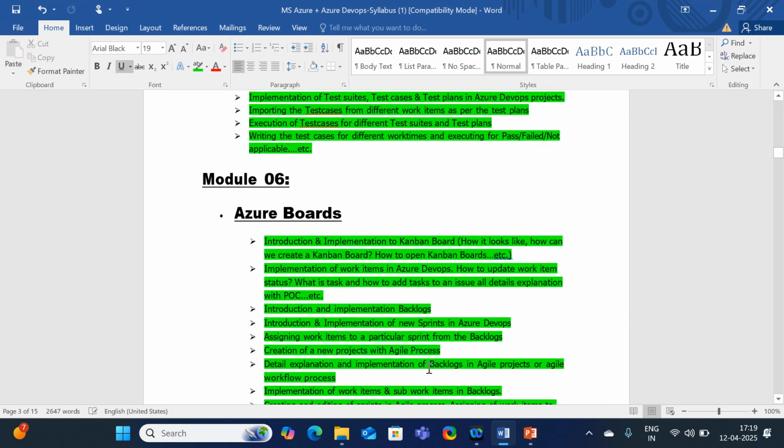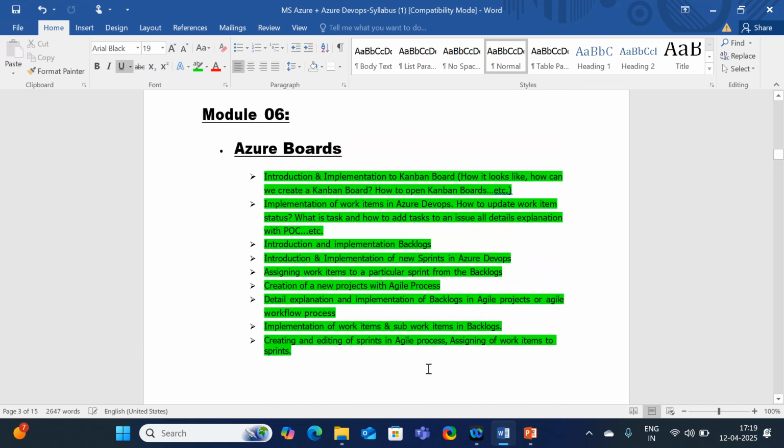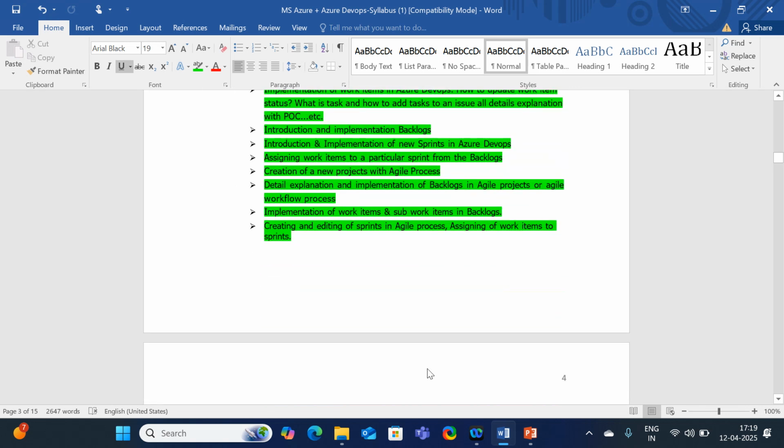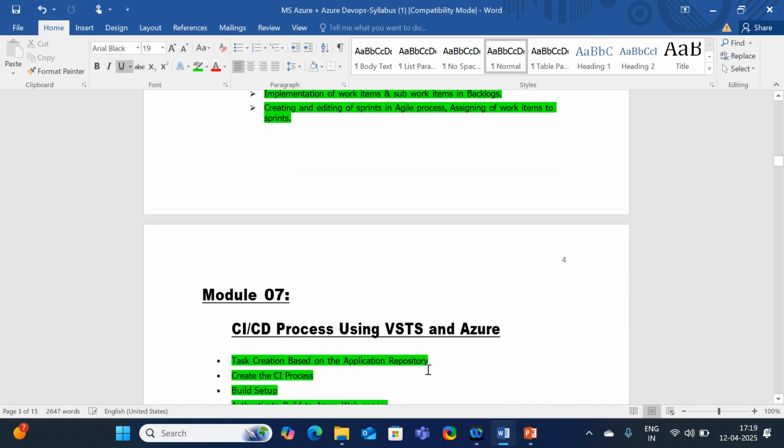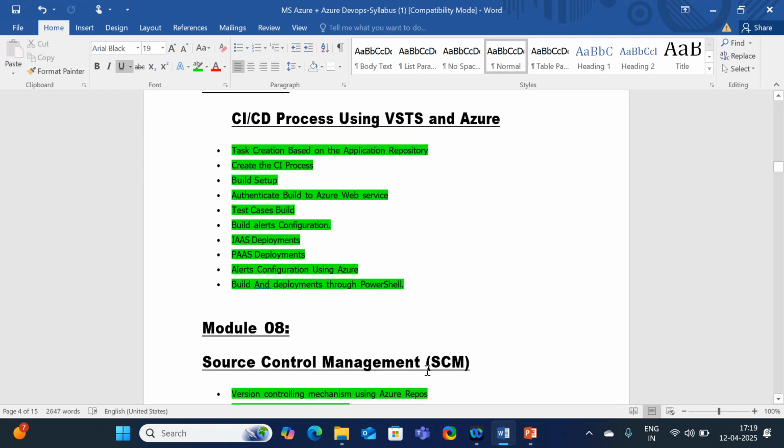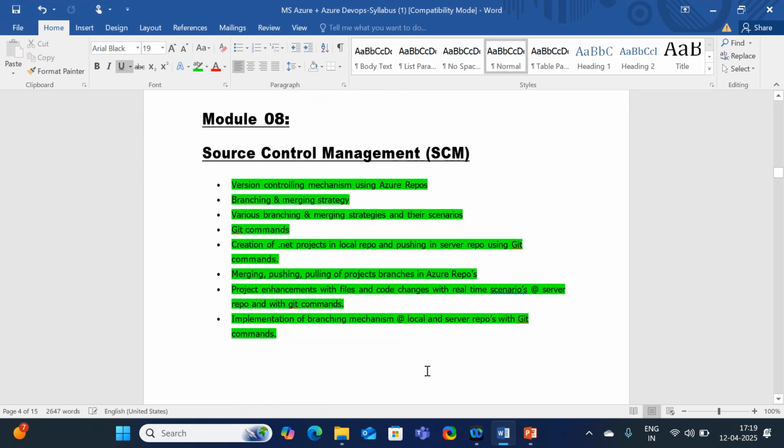What is Azure Test Plans? There are a lot of topics. What do you mean by boards? How can we understand the project with the help of the board, how to track the workflow. Okay, and what do you mean by the CI/CD process?